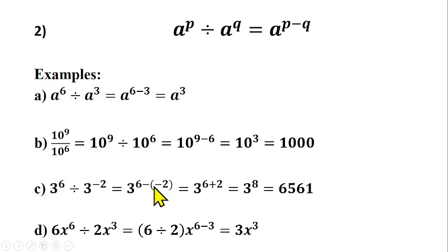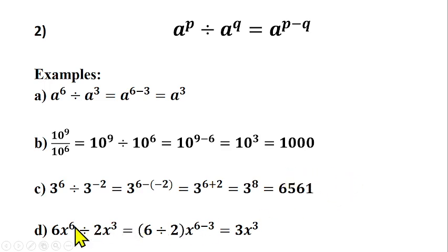You cannot bring 2 signs together. So you separate them with brackets so that they can multiply themselves, and it will eliminate one of the signs. So minus times minus will give us what? Plus. So we have 6 plus 2 here, and that will give us 3 raised to power 8. And 3 raised to power 8 is 6561. We're talking about 3 in 8 places, 3 times 3 times 3 times 3 times 3 times 3 times 3 times 3.